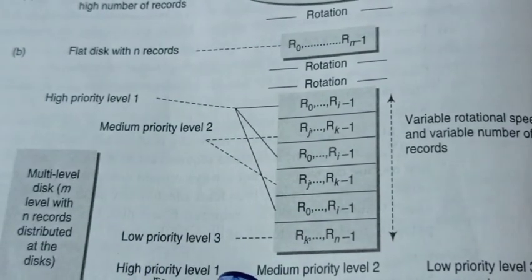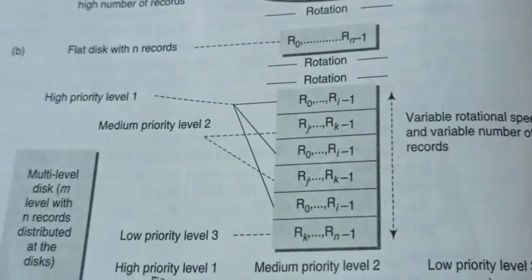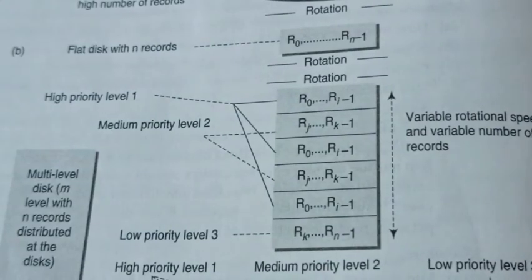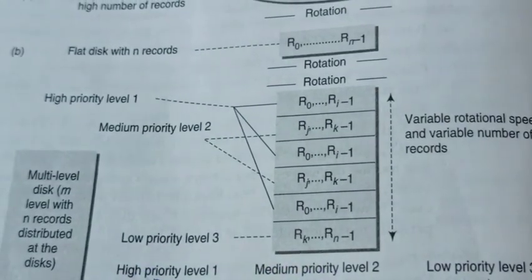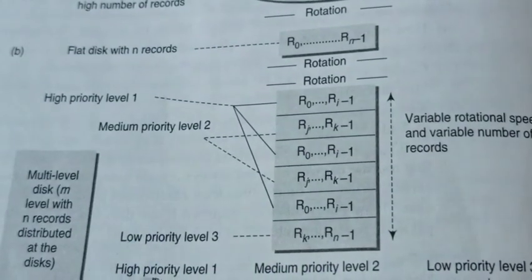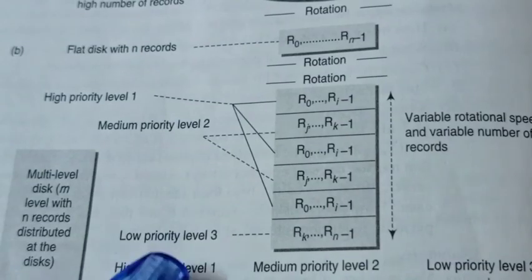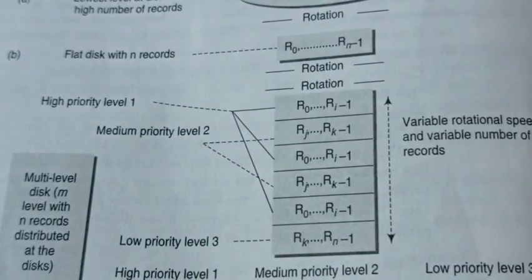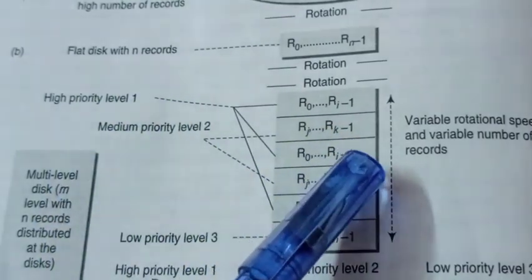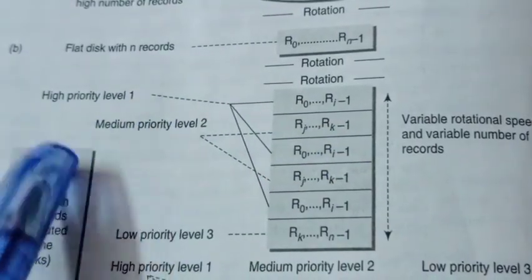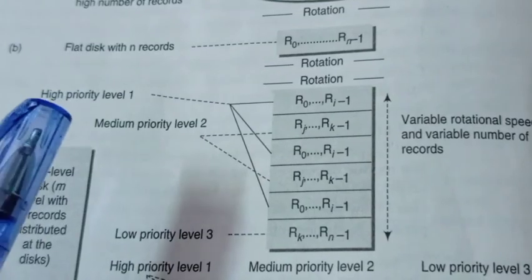Previously we have seen the normal circular multi-disk broadcast model, in which the same rotational speed is applied to all the records, whereas here the speed is varied, with different spinning speeds. First you can see the highest priority records, R0 to Ri-1.